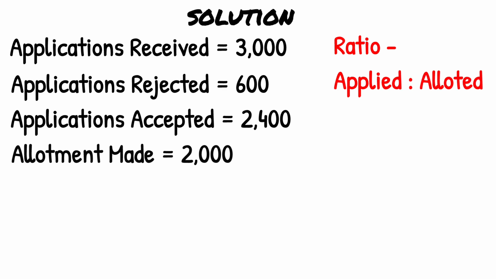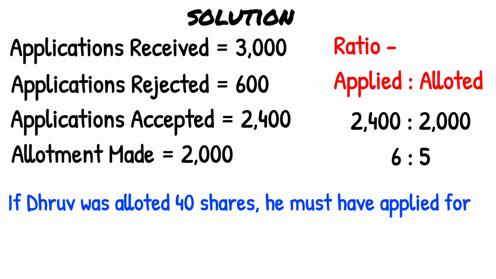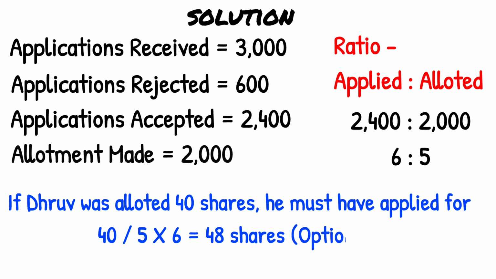The ratio of applied is to allotted, if you calculate, you will get as 6:5. That means anyone who applied for 6 shares will be allotted 5 shares. Dhruv, who was allotted 40 shares, must have applied for more than 40 shares. So you can do 40 divided by 5 into 6. He had applied for 48 shares, which is option number C.